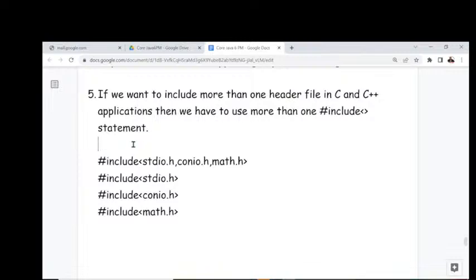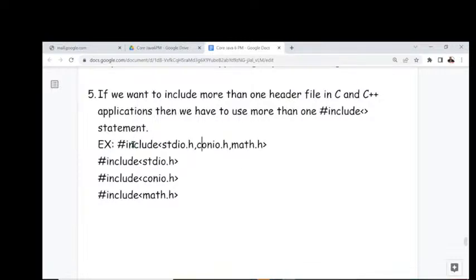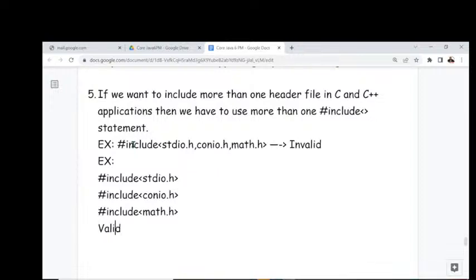Observe carefully, some examples I'm giving here. This is one example I gave. Now this is valid or invalid? This is invalid. But other examples I'm giving here, these examples are valid. All these examples are valid. We can understand the status now. Observe carefully: first one is invalid, second one is valid.